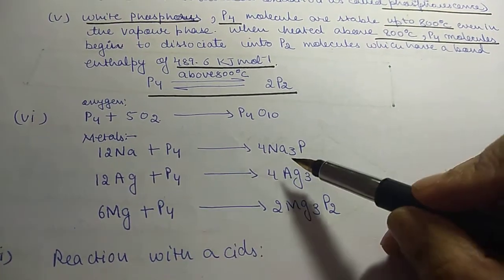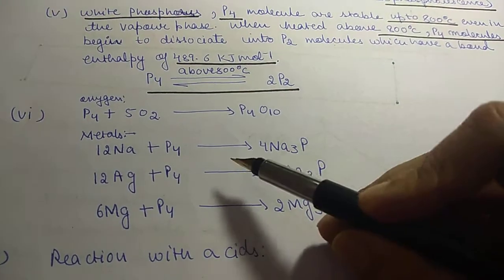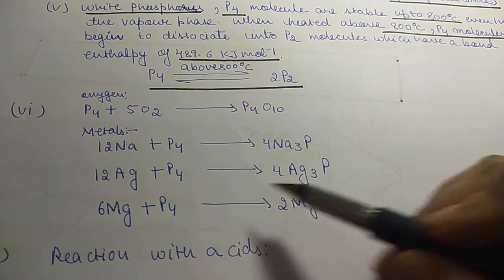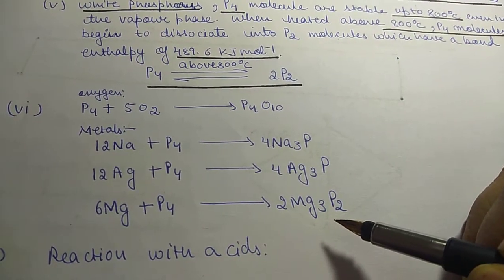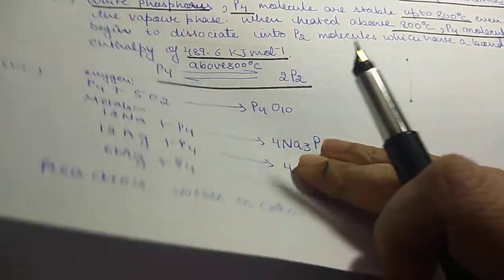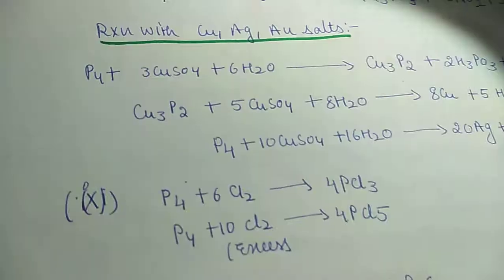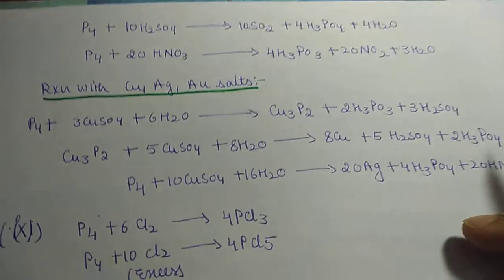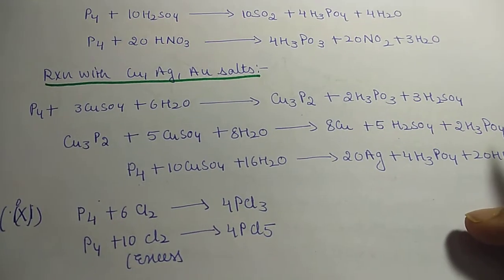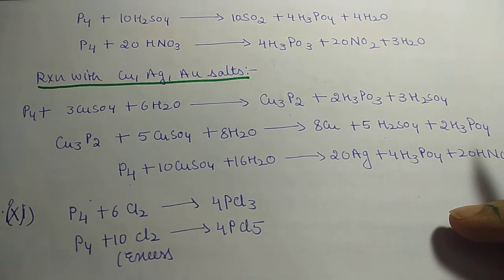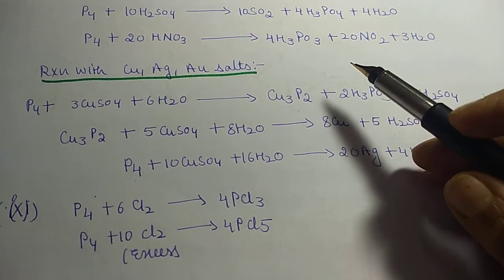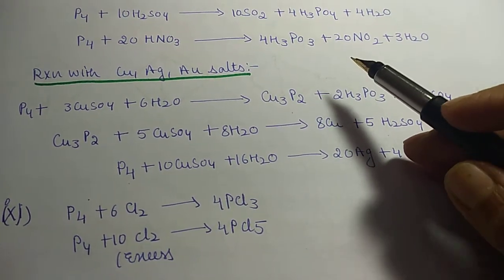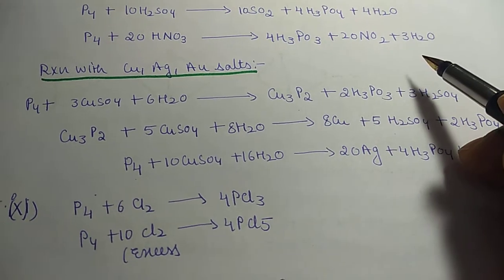With metals it forms the respective phosphides: with sodium, sodium phosphide; with silver, silver phosphide; with magnesium, magnesium phosphide. Then its reaction with acids: it reacts with sulfuric acid to give sulfur dioxide, H3PO4 (phosphoric acid) and water. Then it reacts with HNO3 to give phosphorus acid, NO2 and water.